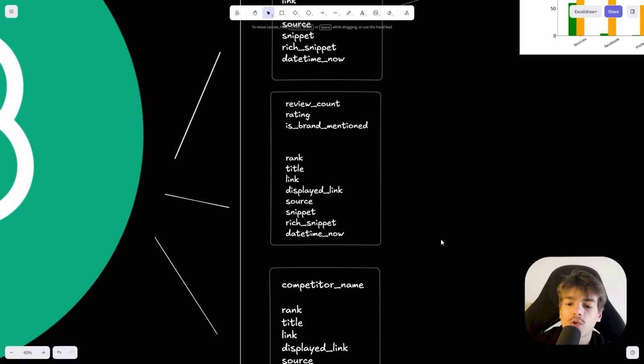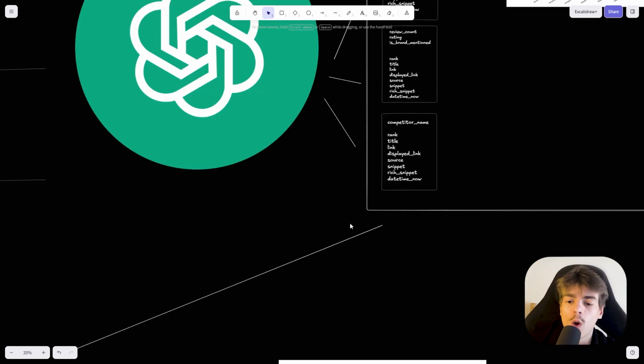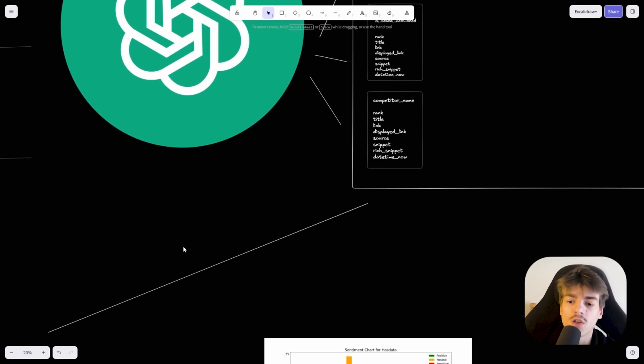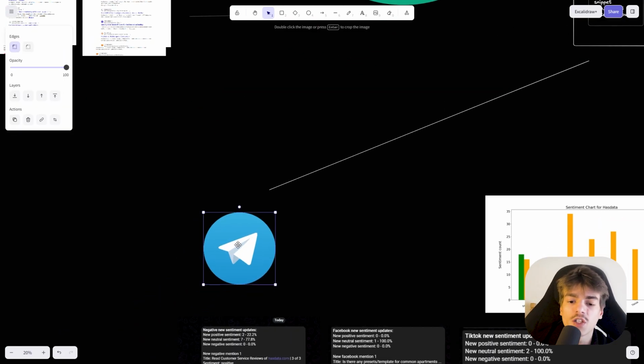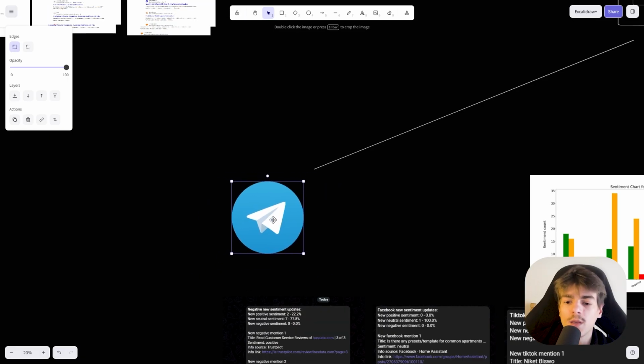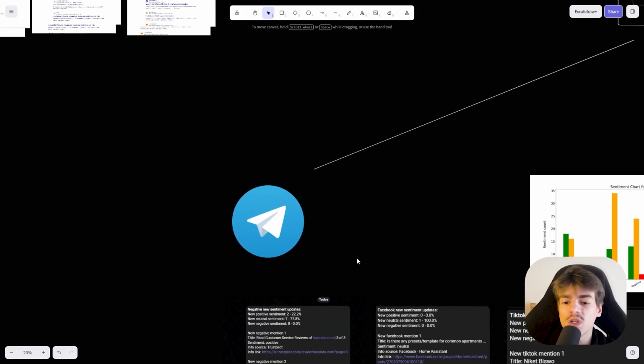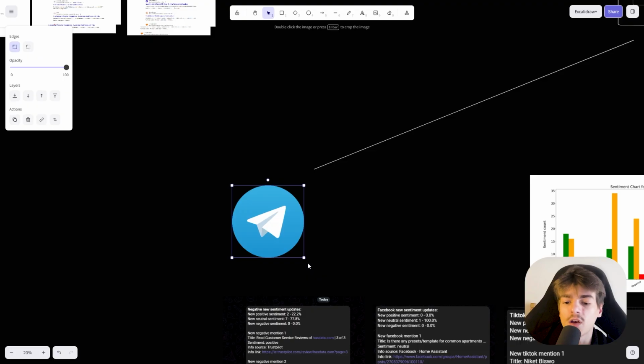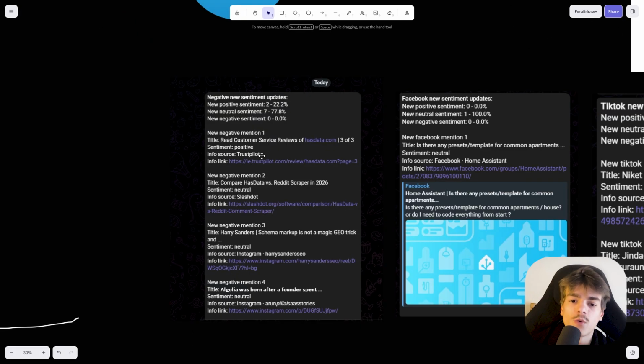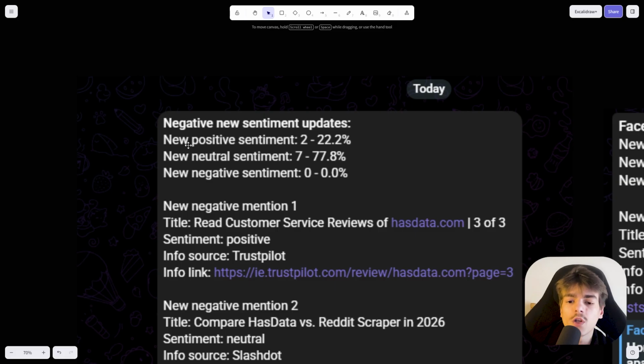Now we're also going to scrape reviews and competitors. When we scrape the entire internet for mentions of our brand, we're going to get a notification with Telegram. You can change this to email or Slack or whatever you like. The reason we chose Telegram is because it's free and convenient to use. It's going to send us every result that it finds and it's going to extract the sentiment behind the search results. So here you can see that we got 2 new positive mentions, 7 neutral mentions, and 0 negative mentions.